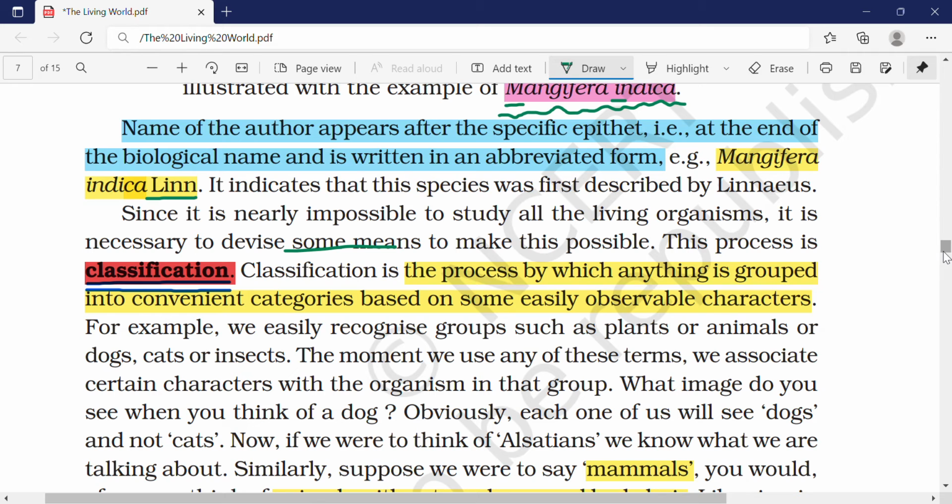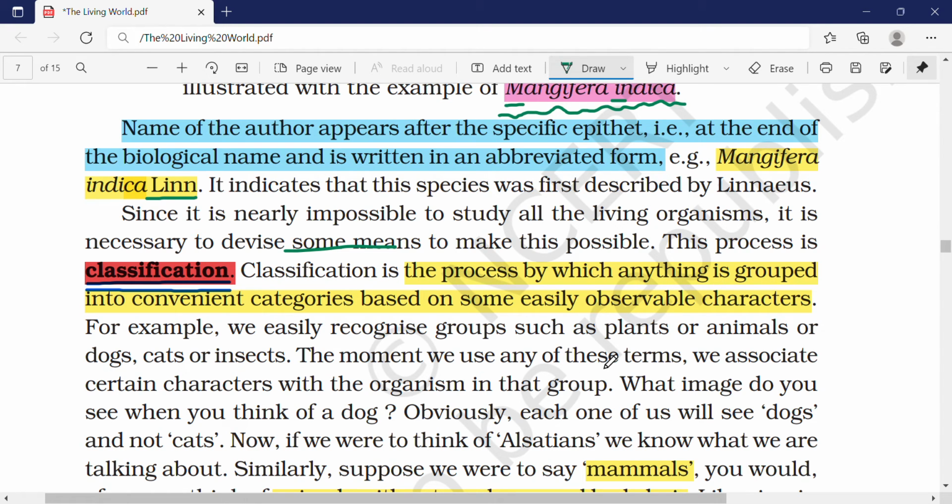You can just divide them: these are birds. Organisms which have wings are called birds, and we group them separately, and we group organisms with four legs separately, and organisms with six legs separately. So that is what they're telling here: the process by which anything is grouped into convenient categories based on some easily observable characters.